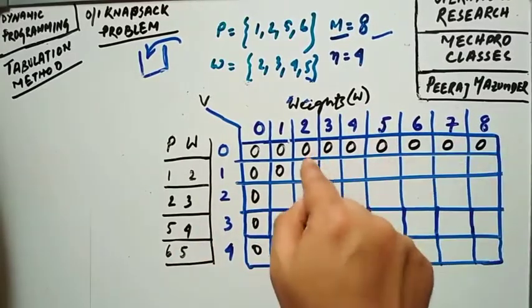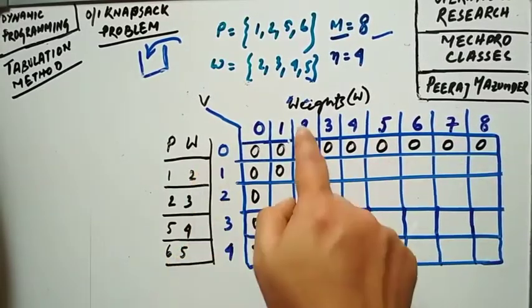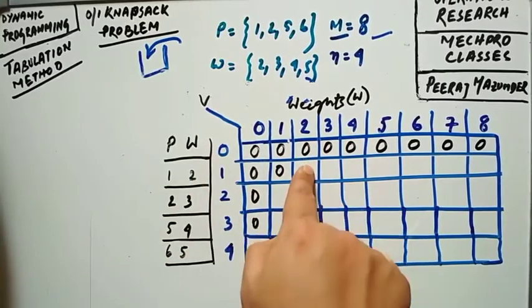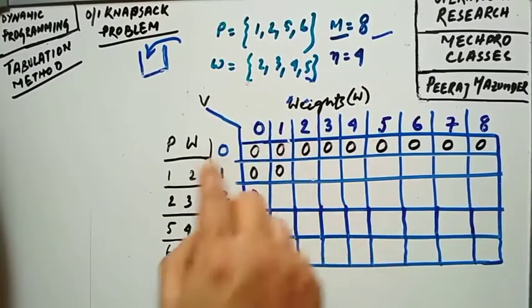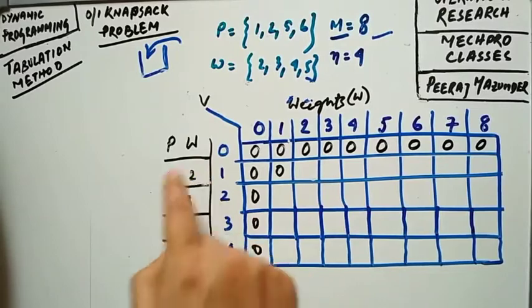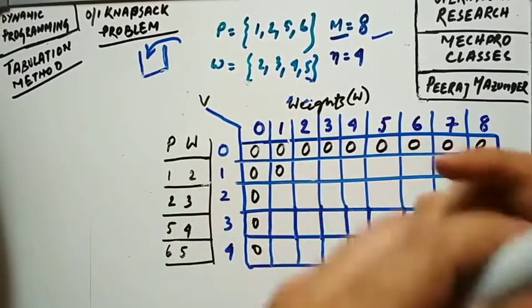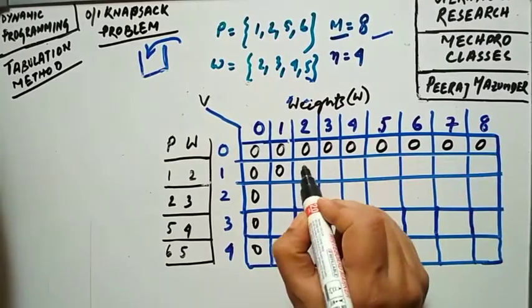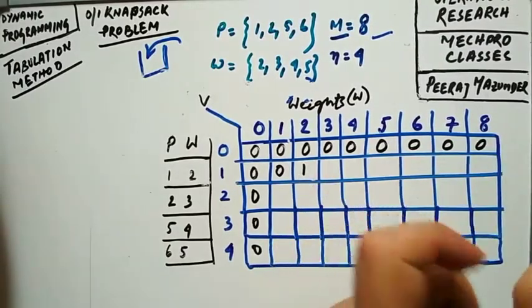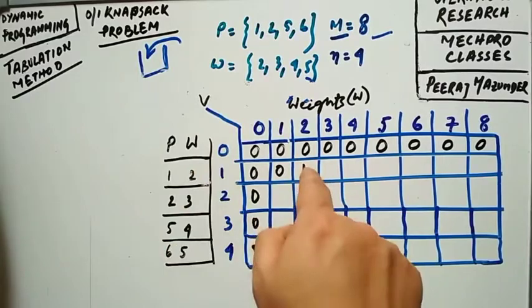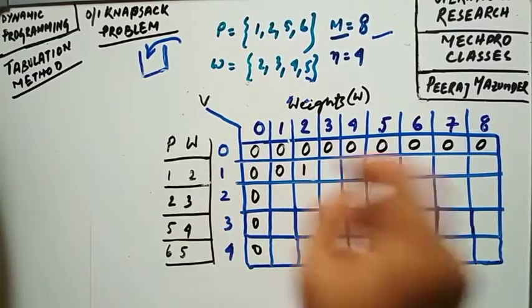Now we have weight 2 and this capacity is 2, so we can fill this knapsack. Now for filling this weight, what is the profit we are getting? That you have to write over here. That is the trick. So if you fill this, you will get 1 profit. So I have written 1 over here.